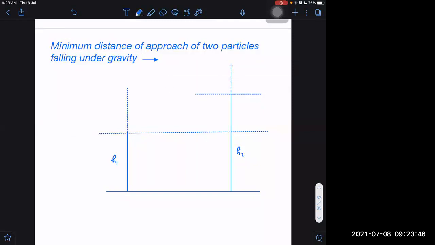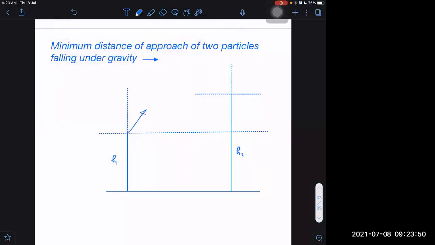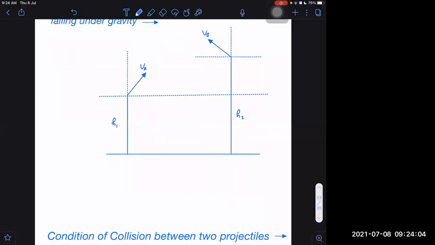Now let us say we have this velocity and this velocity, VA and this is VB. Do you know one thing?